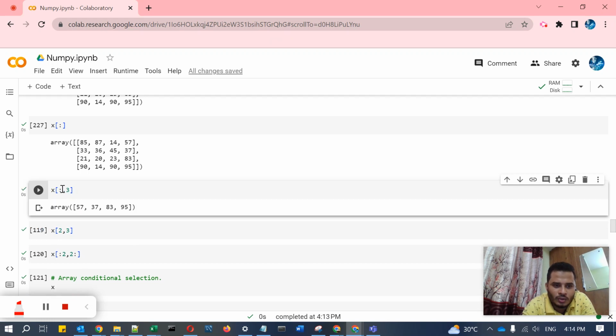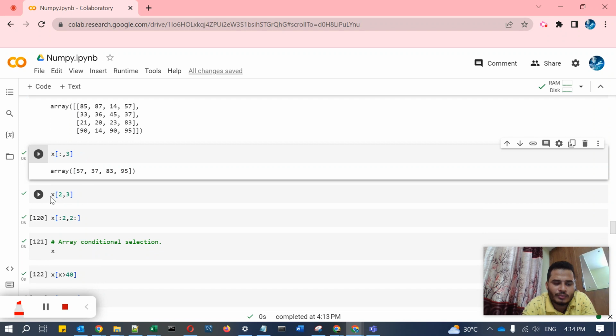So the first value is the row, and the second value represents the column. It will take all the rows, and it will show the third column. So the first row, second row, and third row, all the rows have been taken, and the third column, 0 1 2 3. This column will show 57, 37, 83, and 95. First position is for the row and second is for the column.